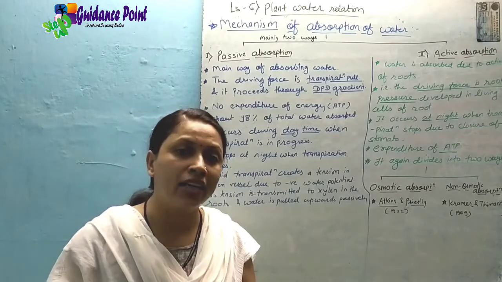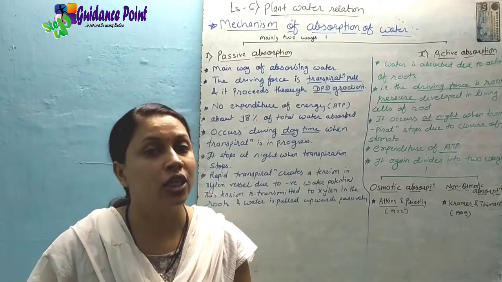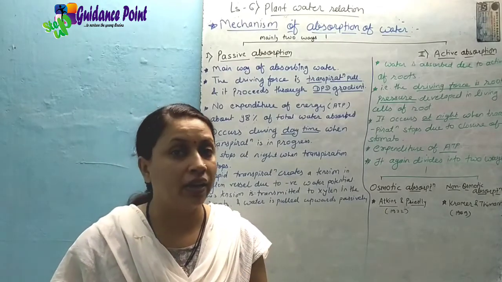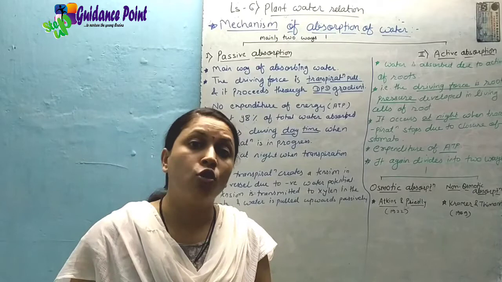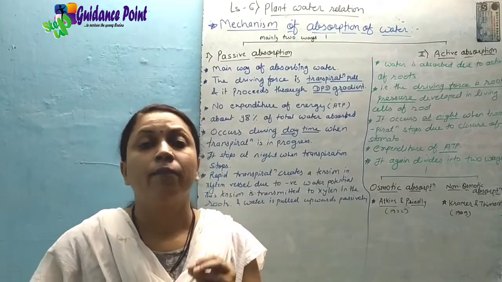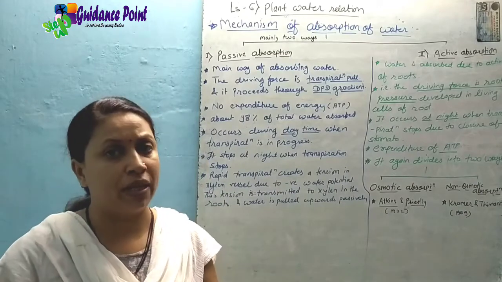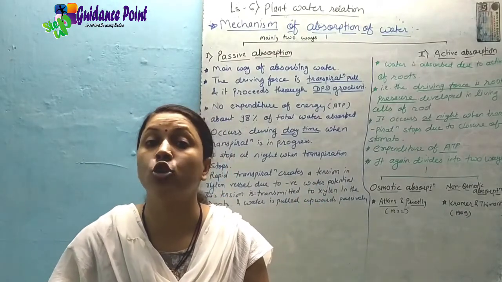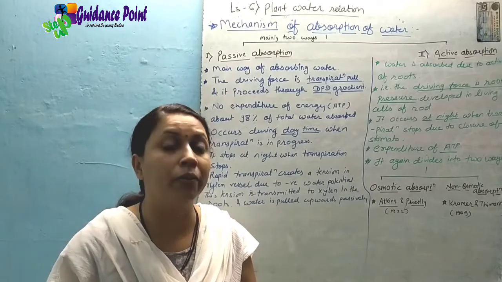It requires the energy that is prepared by respiration. It means that it requires a good respiratory rate. When the plant has a good respiratory rate, then only good active absorption takes place. Otherwise the rate of active absorption also degrades.